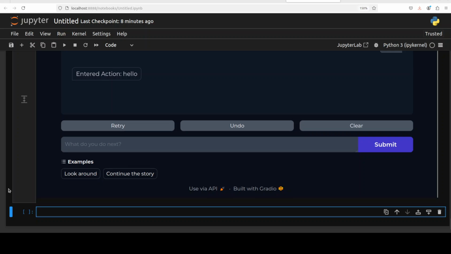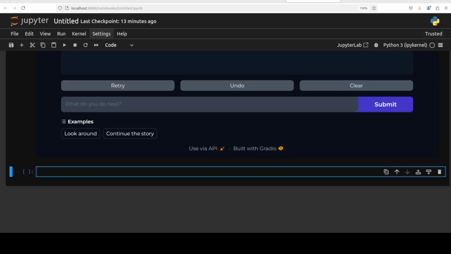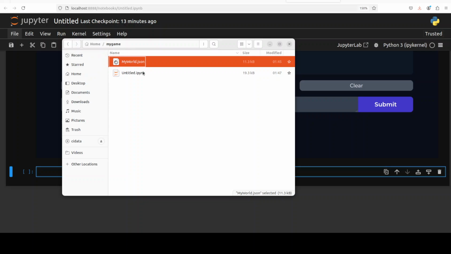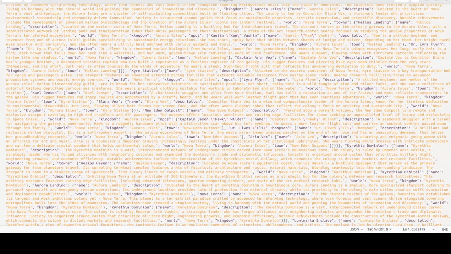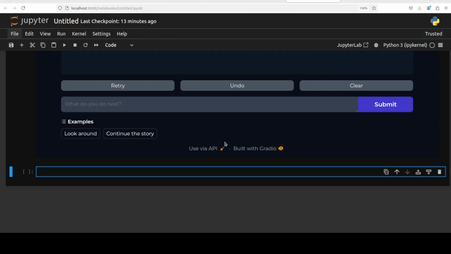And now let's do the actual run. And if you want to explore more characters and how it looks in the JSON file, you just need to go to that my game directory, open this myworld.json, and you see all of these kingdoms and worlds it has generated there. Okay, so now let's try to play this game.